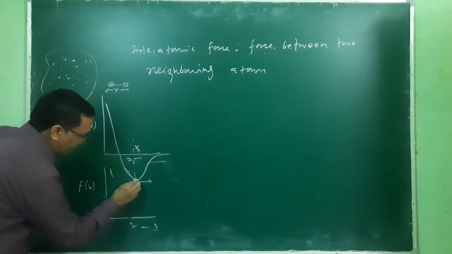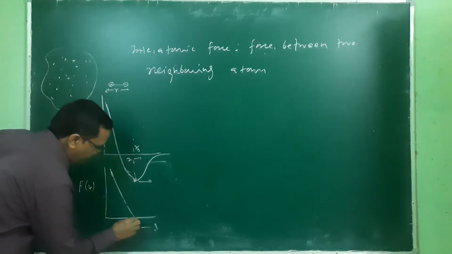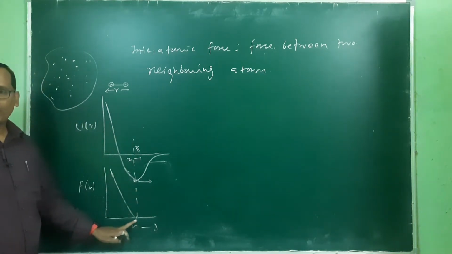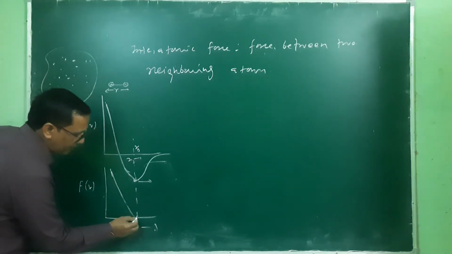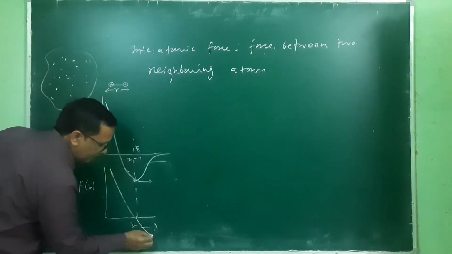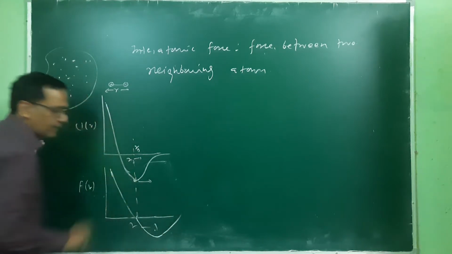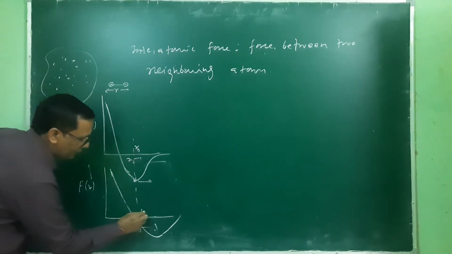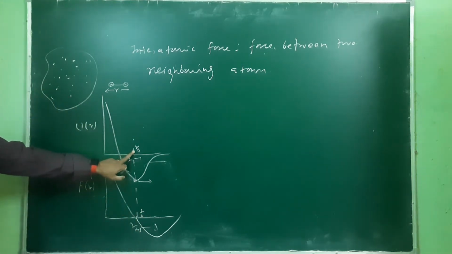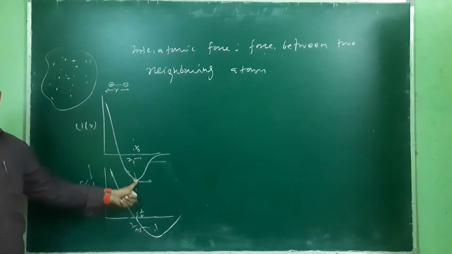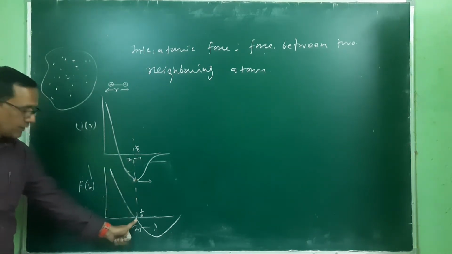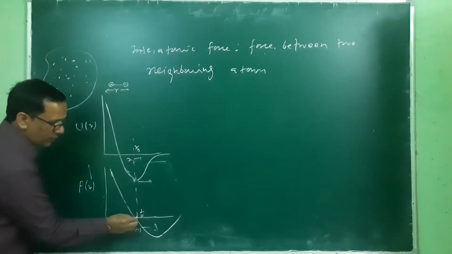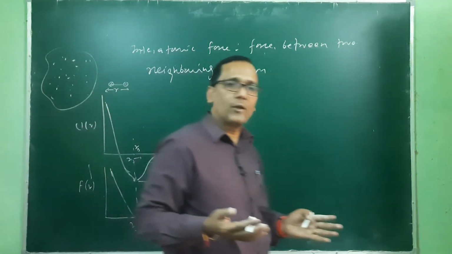So here in this condition, there is no force applied, which means the force will be zero, and this plot will now be like this. What I am trying to say here, this is also R, and this position is R naught. So at the position R naught, the potential energy is minimum, and the force is zero. It's crossing the x-axis, which means the force is zero here. If there is no force, the system will be in equilibrium.